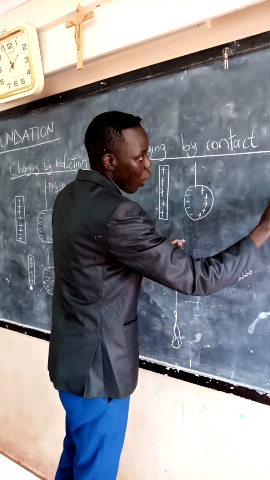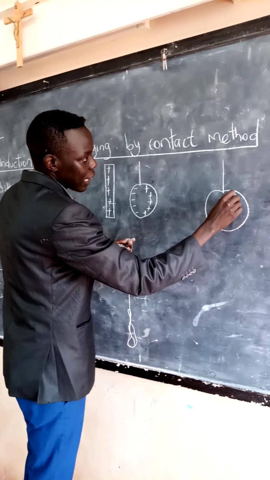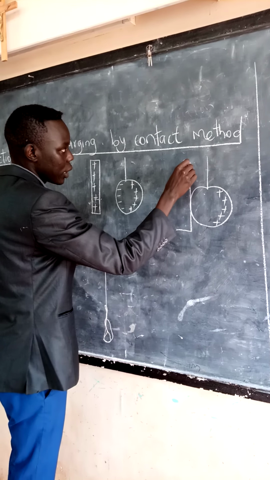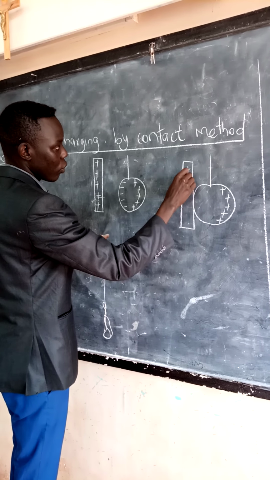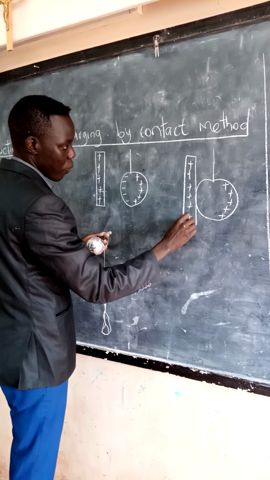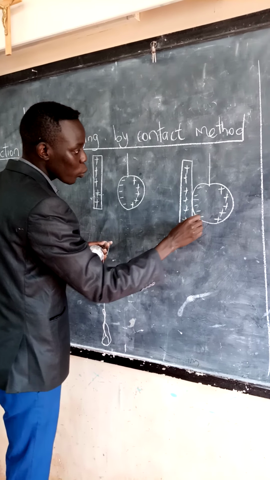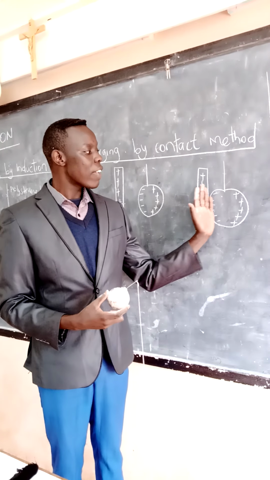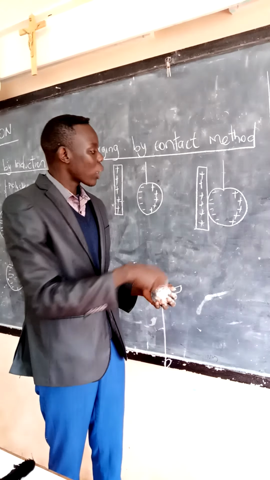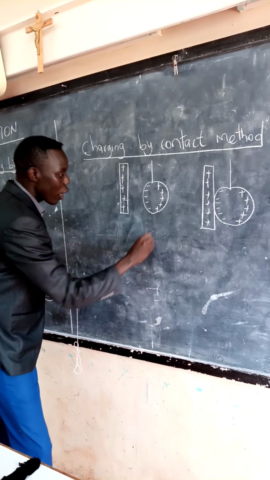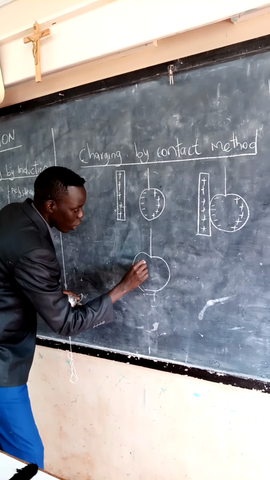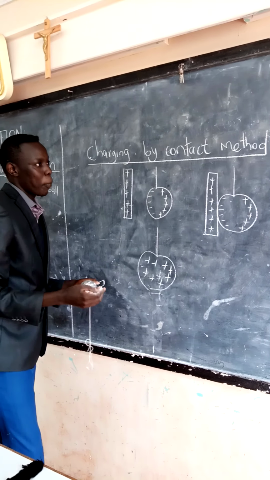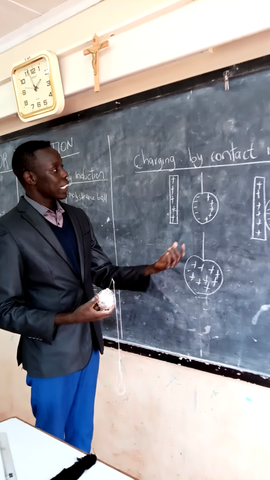Next thing, let me draw now when they are together. This side, remember, it is still positive. Then we have our charging material here, which is positive. Then here we have the negative charges. What will happen here is this. The positive charges and the negative charges will neutralize each other, leaving the positive charges on the other side. Then after we throw out the charging material, we will have what we call positively charged polystyrene. And that is now charging by contact method.